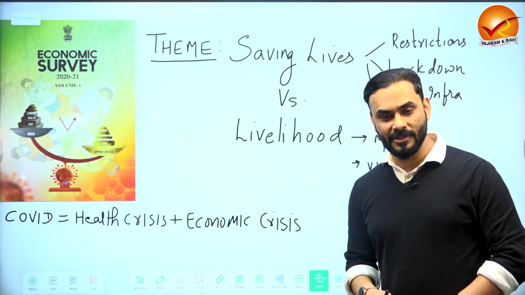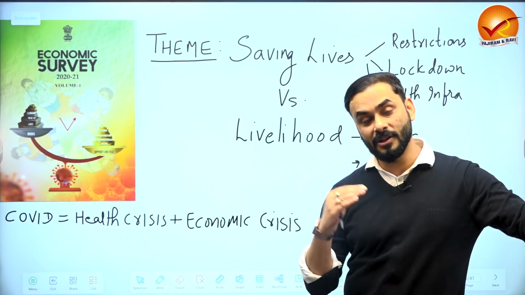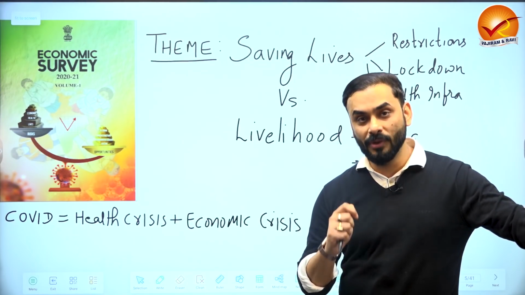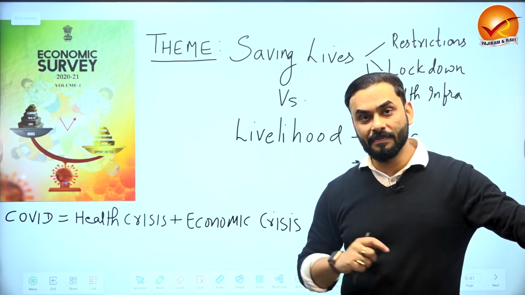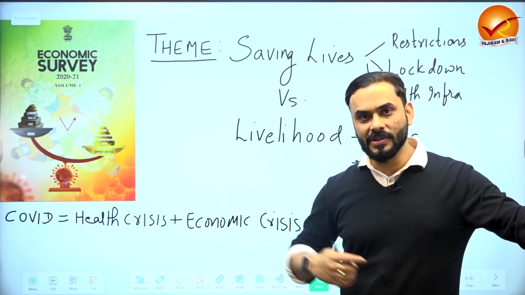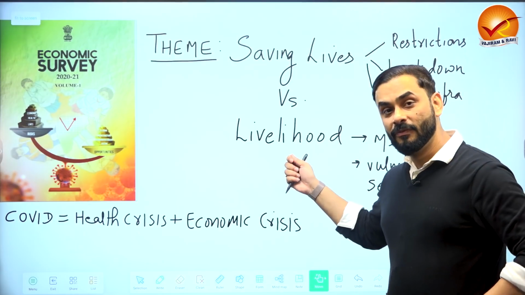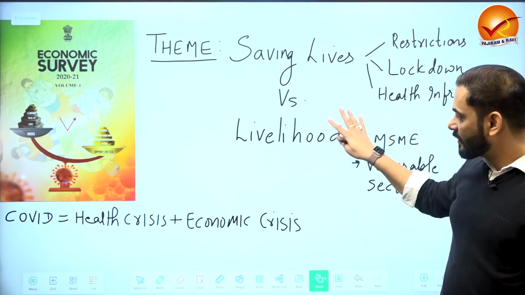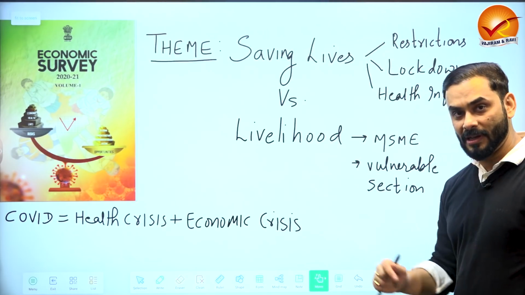See, during a crisis, if I'm a person who is rich, I belong to the middle class or upper middle class, I can survive. But if I belong to a vulnerable section, I am a poor guy, I survive on daily wages, I am a below poverty line person, how will I survive? How will I buy food? How will I buy medicines? It becomes next to impossible for me. So supporting people's livelihood was also a big challenge for the government. But they started with saving lives and they also came out to save livelihood later on. Fine, this was the theme last year.